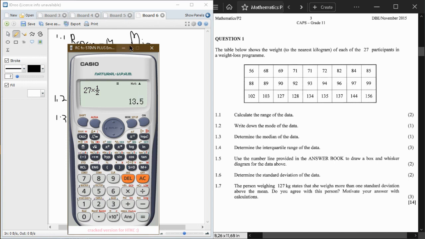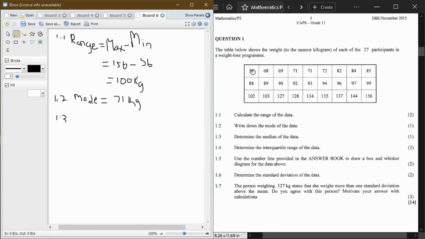It is going to give us 13,5, which means in this number set I'm going to count 13 times. I didn't say 13,5. I'm going to count 13 times. I will start from our minimum value. Let us count from the minimum value 13 times.